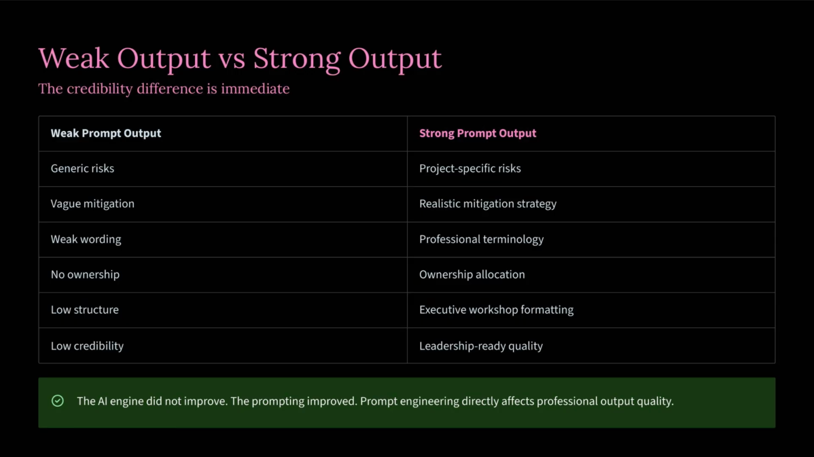Finally, we look at structure and credibility. The weak prompt produced a low-structure deliverable that carries zero professional weight. The strong prompt delivered an executive workshop format that is instantly leadership-ready. Always remember this core rule. The AI engine did not magically improve or upgrade between these two steps. The prompting improved. Prompt engineering is the single direct lever that determines whether you receive low-value noise or elite professional quality. Let us explore exactly why context serves as the ultimate catalyst for this transformation.